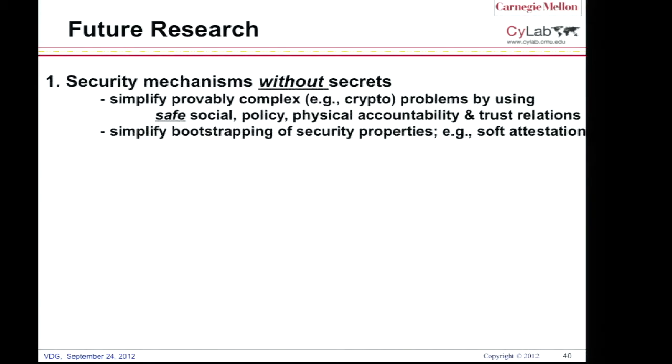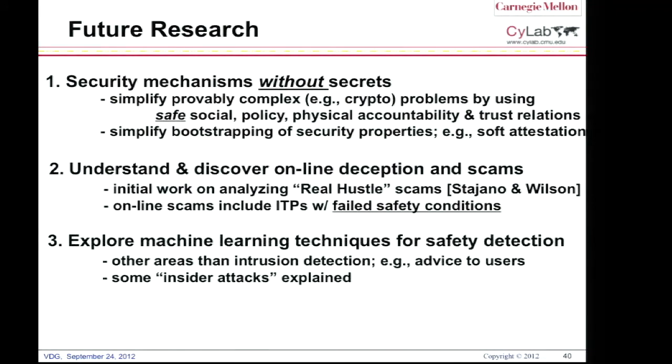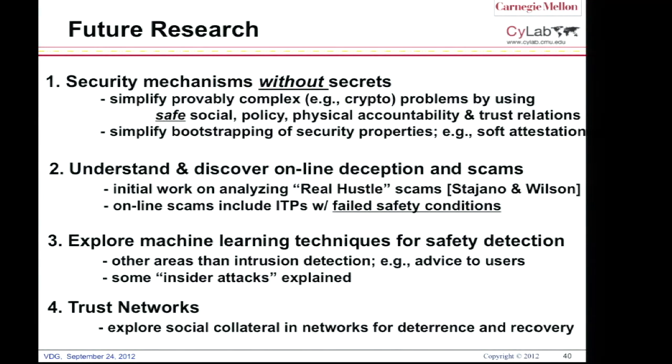and talk about future research based on some of the ideas here. So the first is that we are looking at security mechanisms without secrets here. So we want to simplify provably complex crypto protocols and problems by using safe social, policy, physical accountability, and trust relations that exist in the environment that we haven't tapped yet. We want to simplify bootstrapping of security properties without secrets.